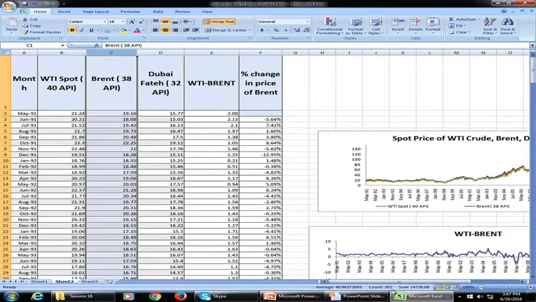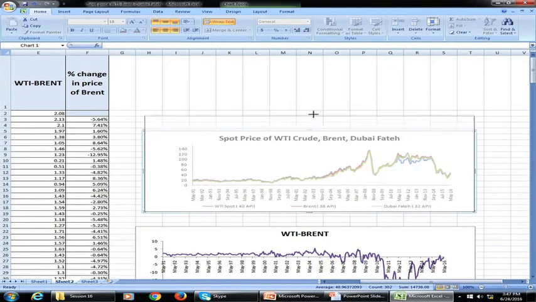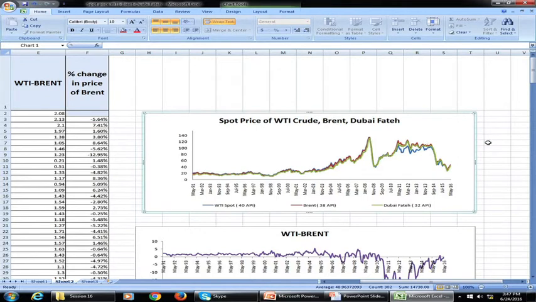And this particular chart shows how these 3 marker crudes, that is WTI, Brent and Dubai Fateh, have moved. And if you can see, it has progressively gone up, and all these 3 crude oil prices reached a peak of around $133 in the month of July 2008, and subsequently it has fallen.